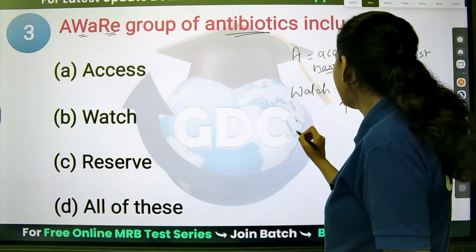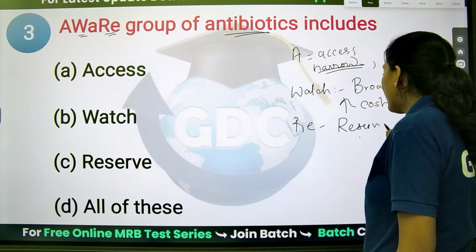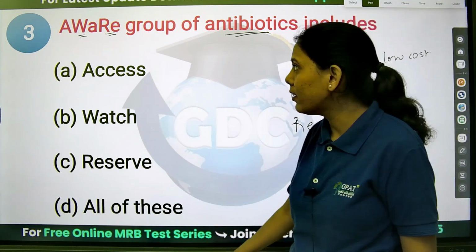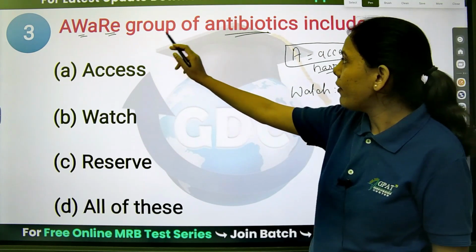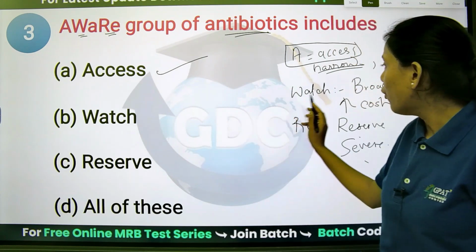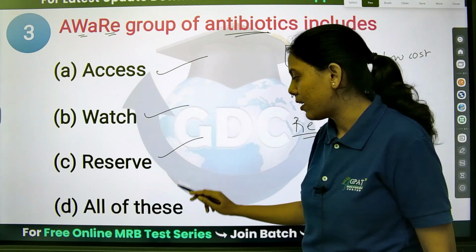Next is what? RE. RE stands for what? Reserve, for the severe conditions. Okay, so these are the things. Now what is given? A for Access. So the AWaRe group of antibiotics includes Access, which is right. Watch is the right answer. Reserve is the right answer.